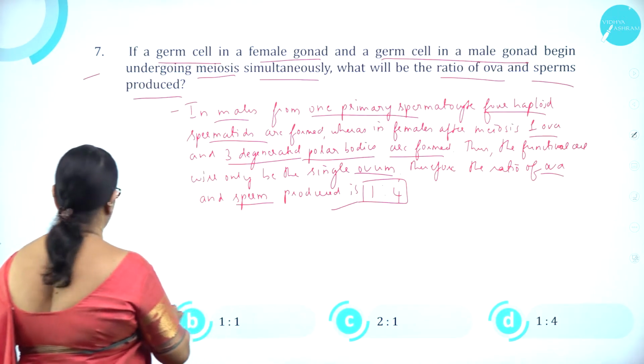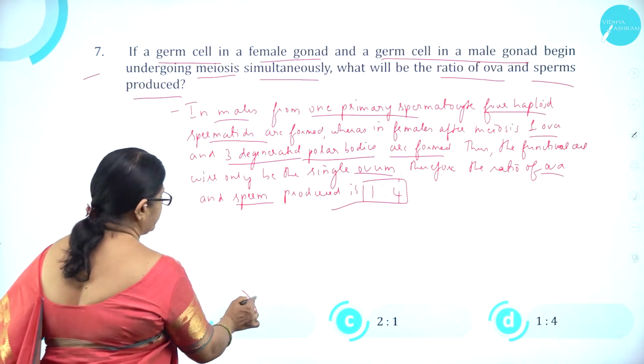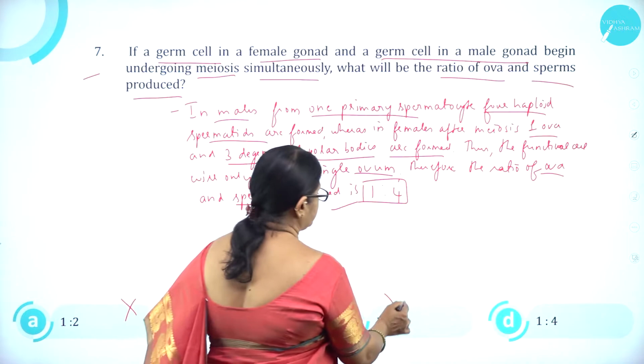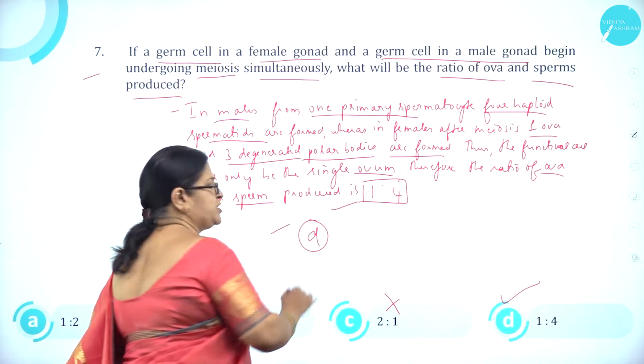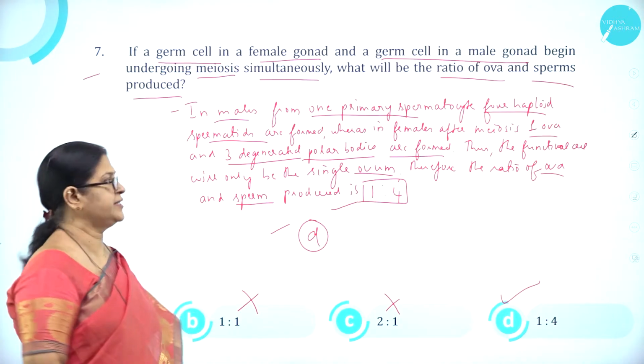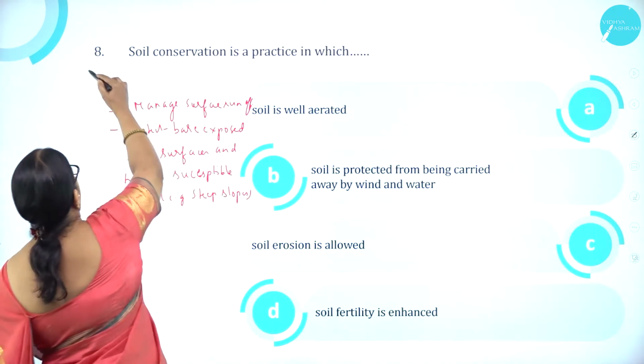So option A, 1:2 is wrong. Option B, 1:1 is wrong. Option C, 2:1 is wrong. Option D, 1:4 is correct. So option D is correct. Moving on to question number 8.